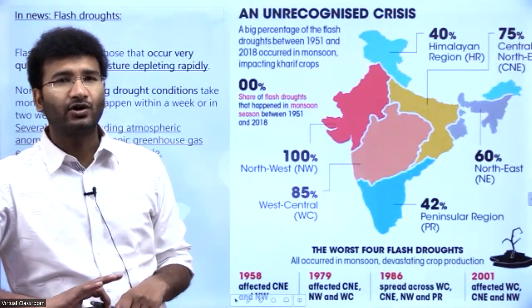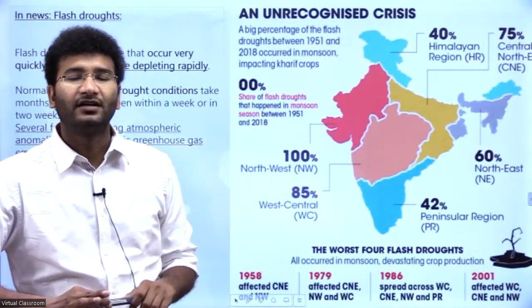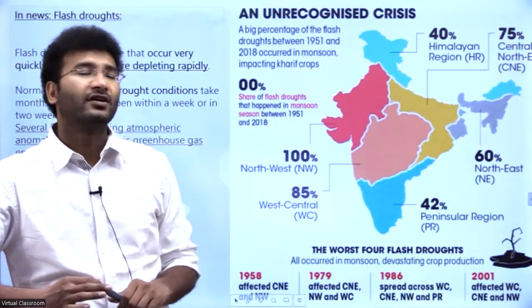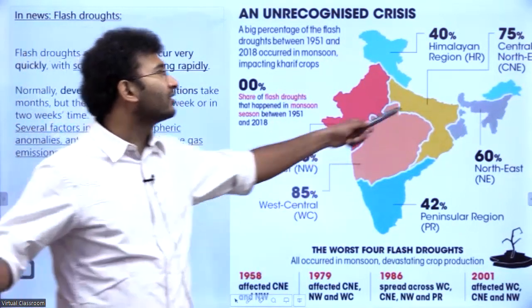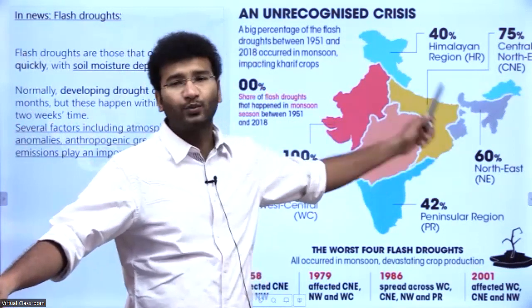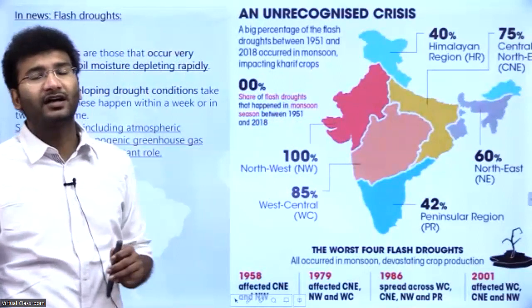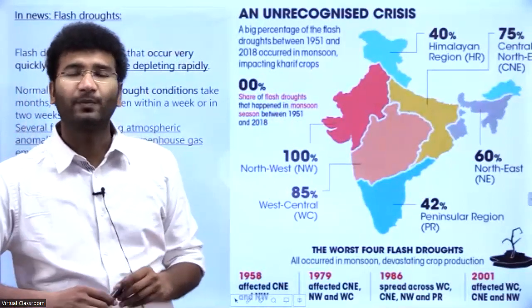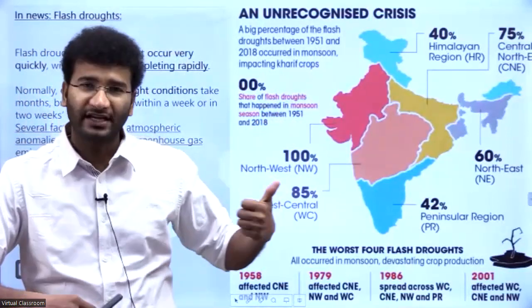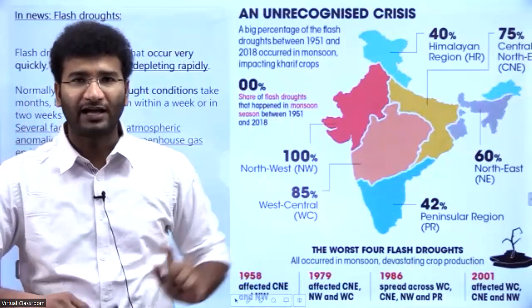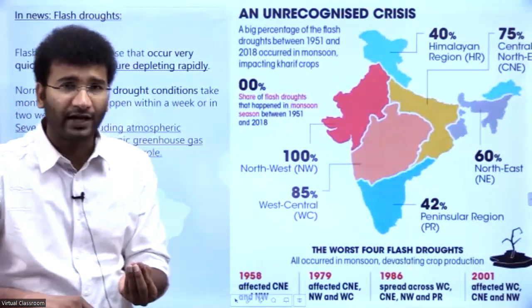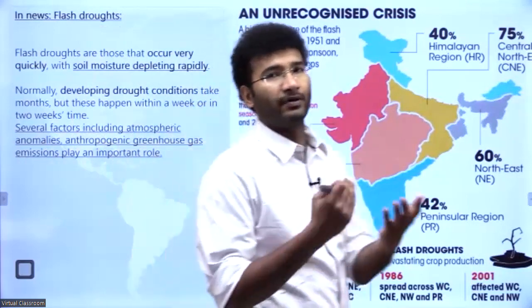The recent flash drought case study taken is the Central Northeastern region and the Northwest region. It is in the Northwest region where flash droughts have increased over time. Whenever there is a heat wave, it will also create a flash drought. That means within a short period of time, the drought starts to develop, right?